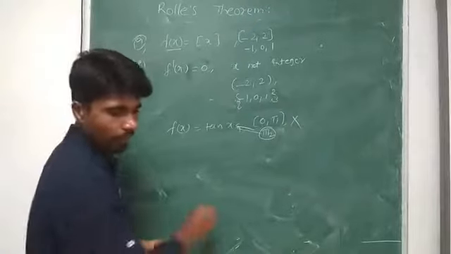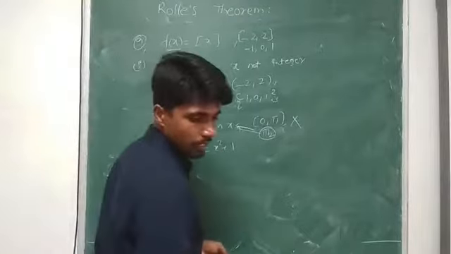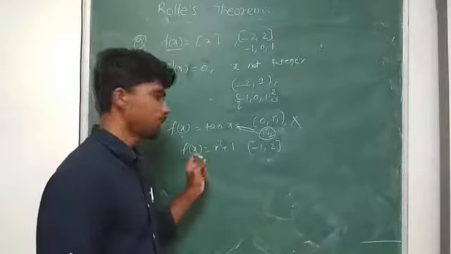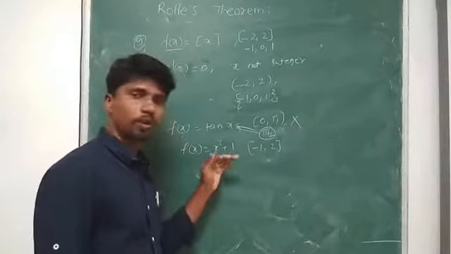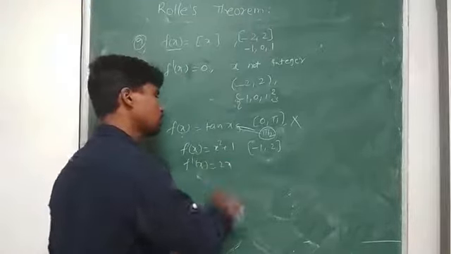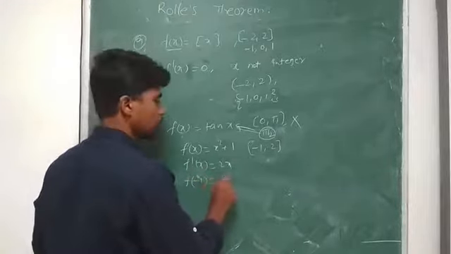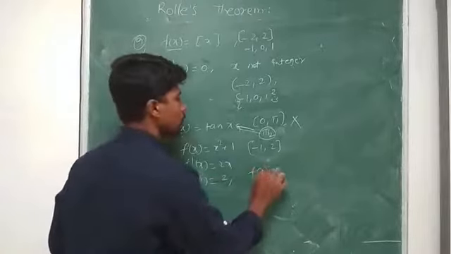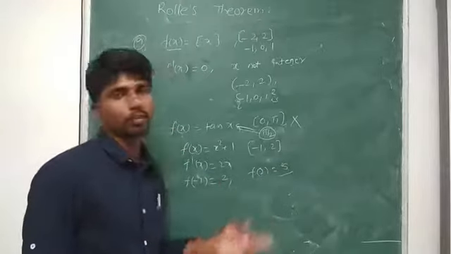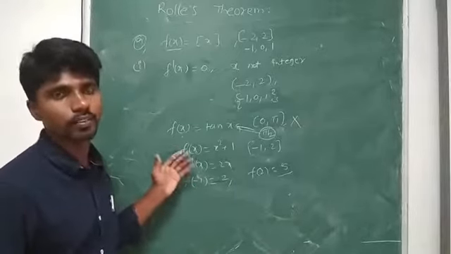And one more: if I have f of x is equal to x square plus 1, which is defined in between minus 1 comma 2. As it is a polynomial function, it is continuous for all real numbers, and it is differentiable because f dash of x is also a polynomial. But f of minus 1 is equal to 2, and f of 2 is equal to 2 square plus 1, which is 5. Both are not equal. Then we can say that the given function does not satisfy Rolle's theorem.